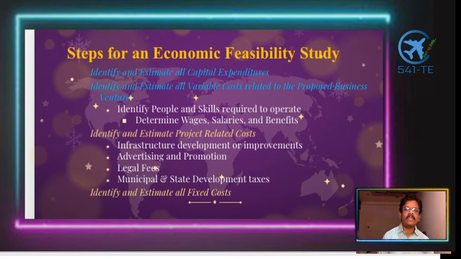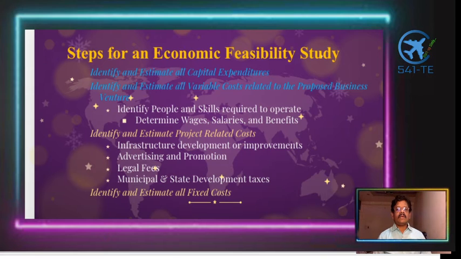Identify the people and skills required to operate, and determine the wages, salaries and benefits for the employees from the employment perspective. Another important thing is to identify and estimate the project related cost.